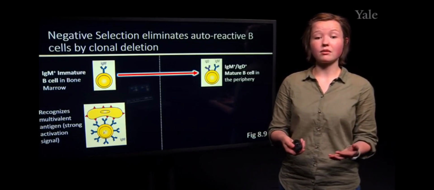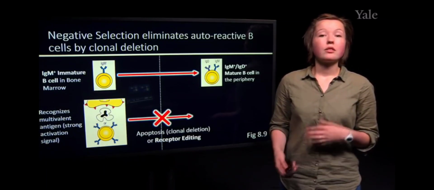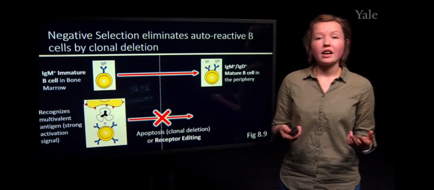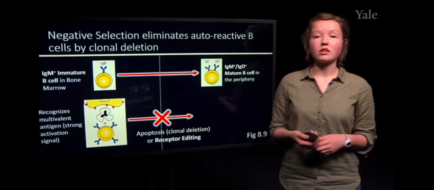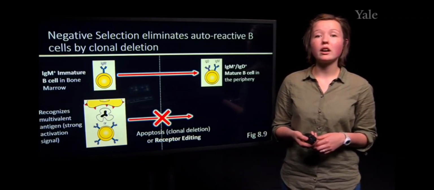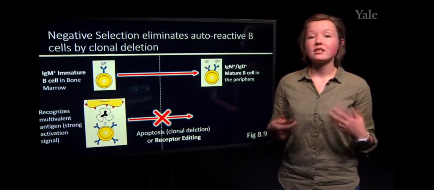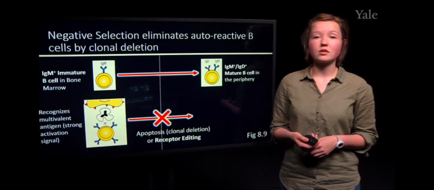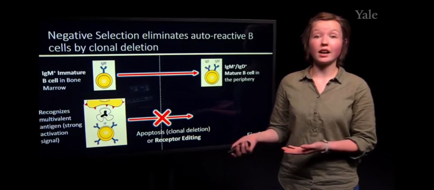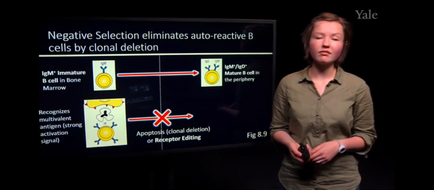And so the B cell will have to modify itself at some point in order to not be self-reactive, or it will simply die. And so the way that it can try and salvage its B cell receptor so that it does not die and is able to exit into the periphery is through this process called receptor editing.